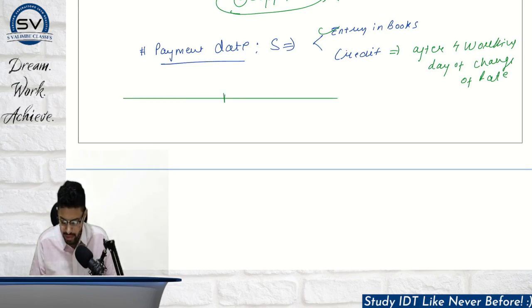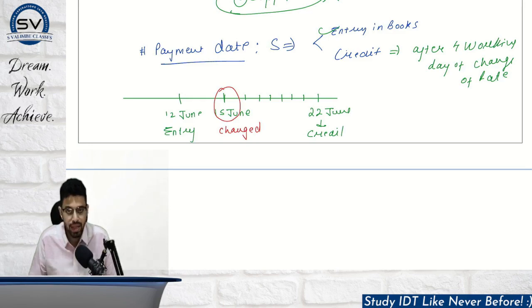Let's say this is 15th of June, 16, 17, 18, 19, 20, 21, and this was, let's say, 22nd June. On this date, the actual credit was done in the bank, and the entry in books was, let's say, 12th June. Normally, this is the date on which the rate was changed.